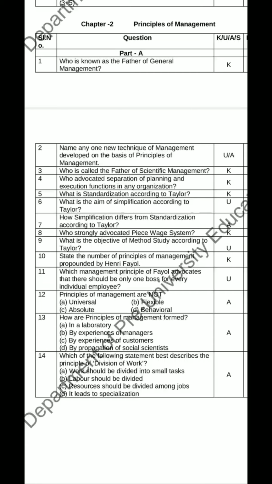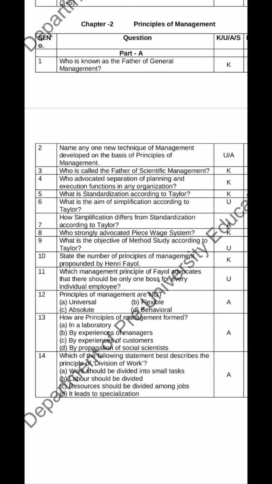See question number 1. Who is known as the father of general management? The answer is Henry Fayol. Second question, name any one technique of management developed on the basis of principles of management. The right answer is business process outsourcing, BPO.